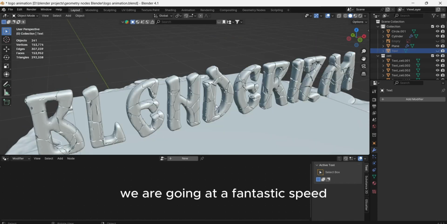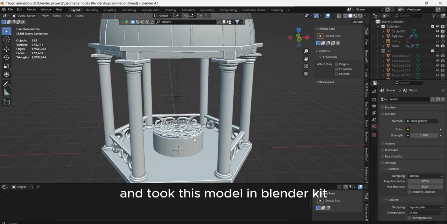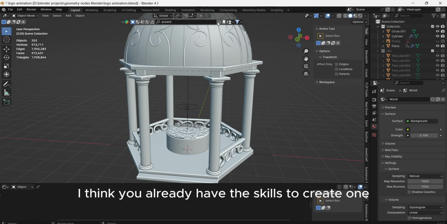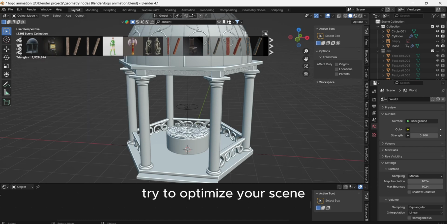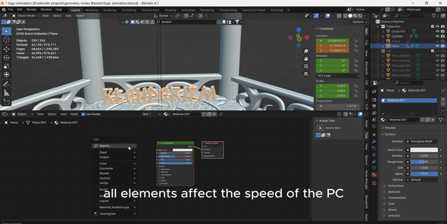Well guys, we are going at a fantastic speed. I decided to speed up a little more and took this model in BlenderKit so as not to waste time on it. I think you already have the skills to create one. Moreover, we only need half of it. Try to optimize your scene, use only what is needed. All elements affect the speed of the PC.